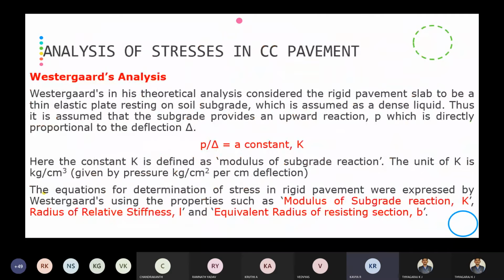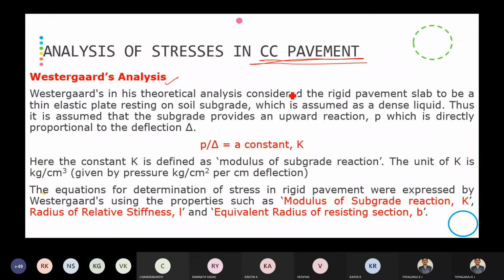Next one is analysis of stresses. This is a very important portion in the cement concrete pavement. There will be one compulsory question on this analysis in CC pavement, especially the Westergaard analysis. He is a scientist, a researcher who analyzed this CC pavement. We will see today what things he considered and what parameters he considered while analyzing this CC pavement.